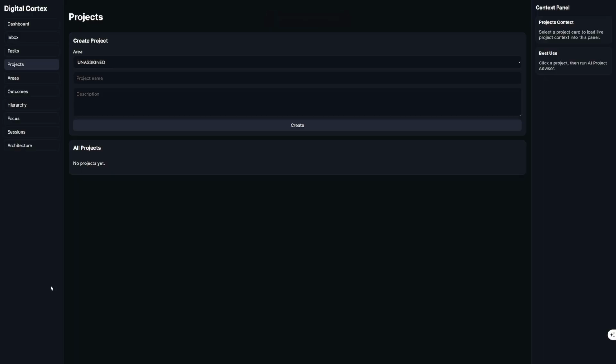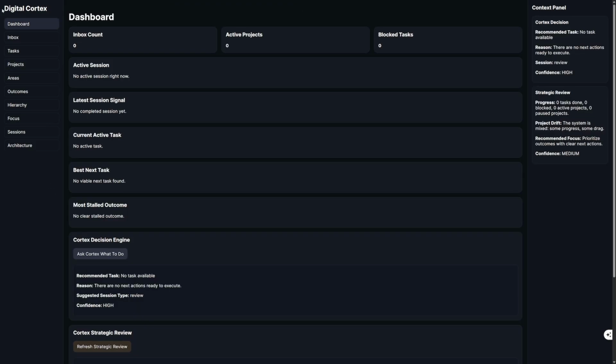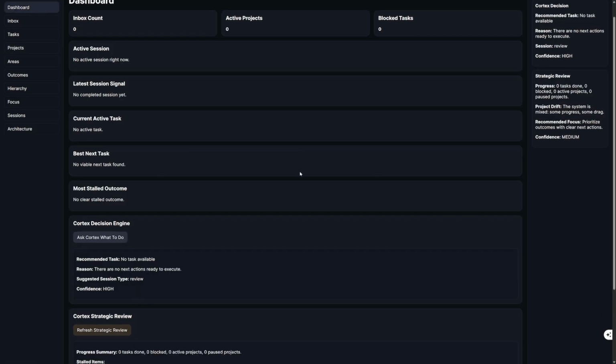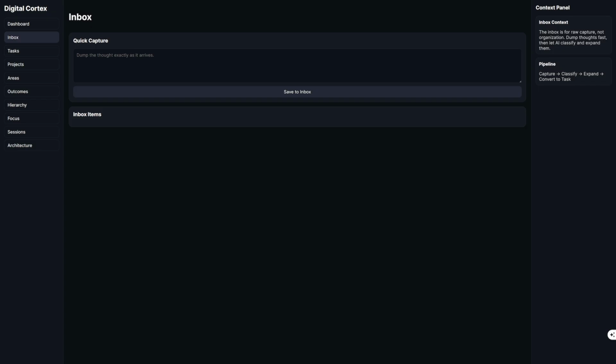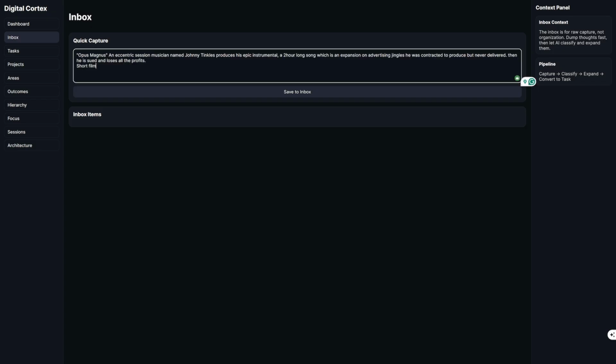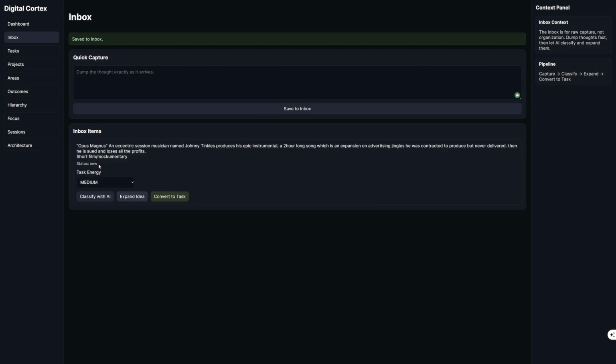Okay, so hopefully this is all working, but what I wanted to show you is this little system I've set up. So this is the Cortex. I've just spent a couple of days working on this to get this right, but it's a pretty powerful onboarding tool now. If I have an idea, I can click the short film idea in there, and it's a short film mockumentary. So then I go save to inbox, and it creates Opus Magnus.